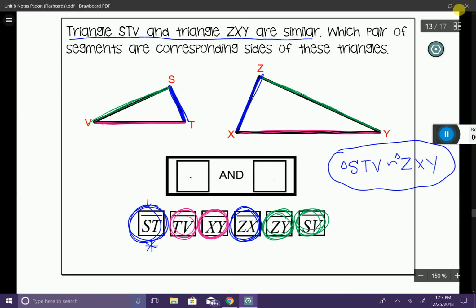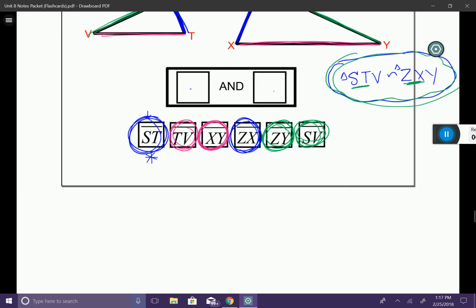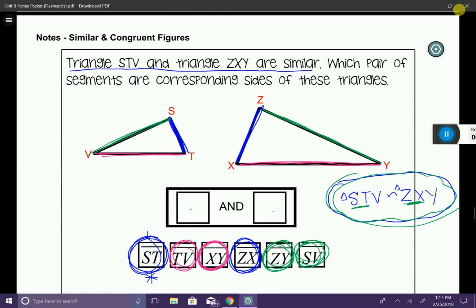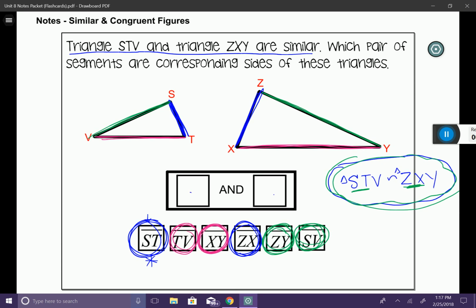You could also use this little thing over here. You could say something like ST corresponds to ZX. You could always use this in place of the figures, especially if you don't even have the figures there. All right, that is the end of our lesson on similar and congruent figures.